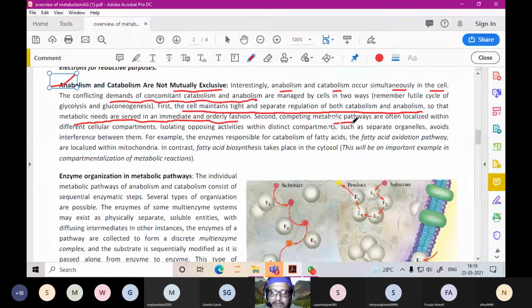Second, competing metabolic pathways are often localized within different cellular compartments. For example, enzymes responsible for catabolism of fatty acids, the fatty acid oxidation pathway, are localized within the mitochondria. In contrast, fatty acid biosynthesis takes place in the cytosol. So synthesis is taking place in the cytoplasm, and breakdown, beta oxidation, is taking place in the mitochondria. So this is how it goes.